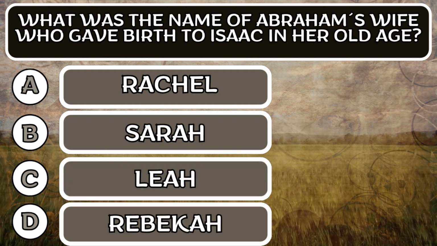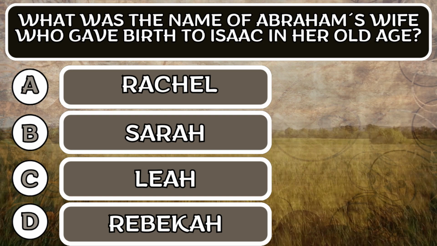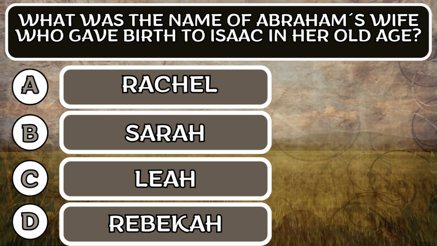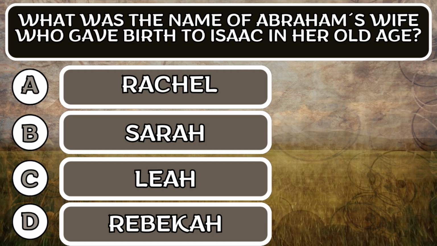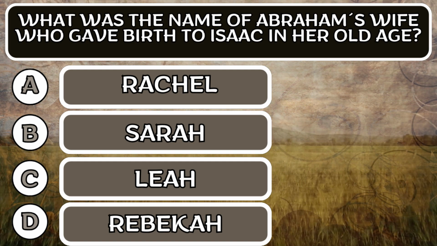Question number 9. What was the name of Abraham's wife who gave birth to Isaac in her old age? Option A, Rachel. Option B, Sarah. Option C, Leah. Option D, Rebecca.